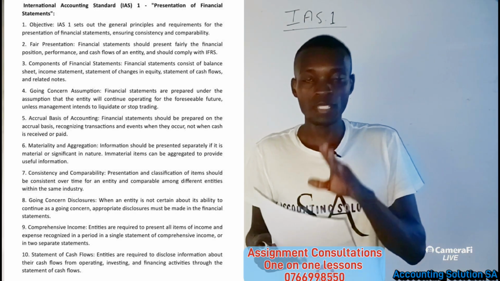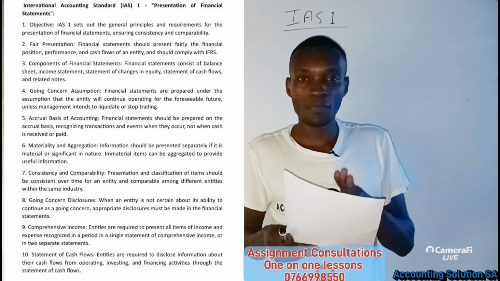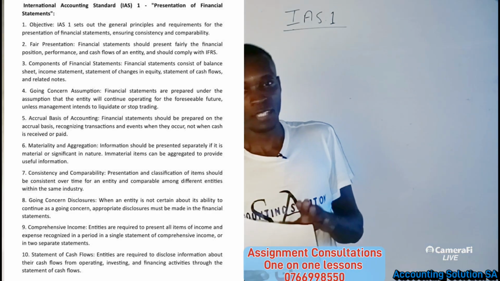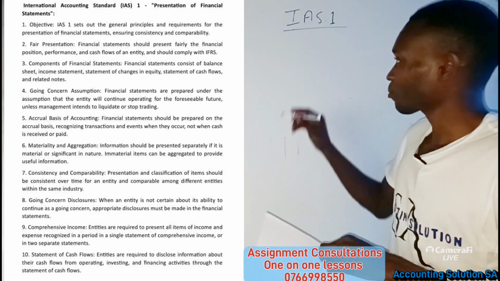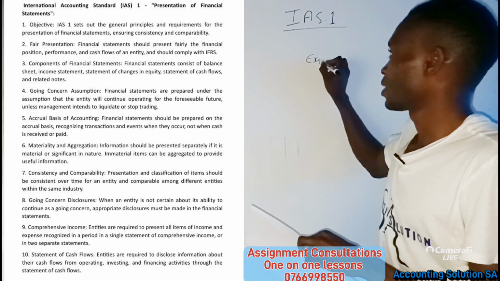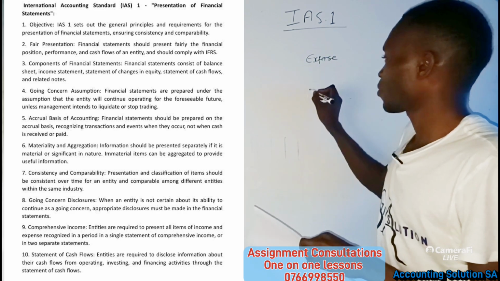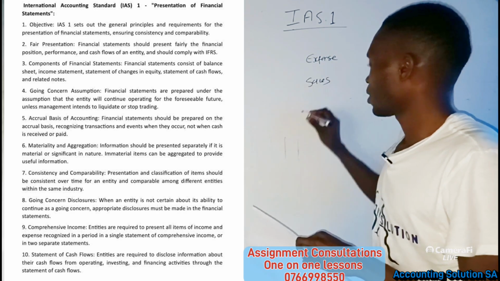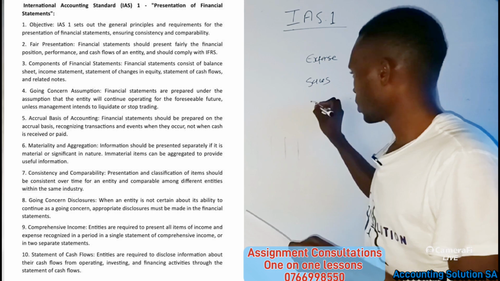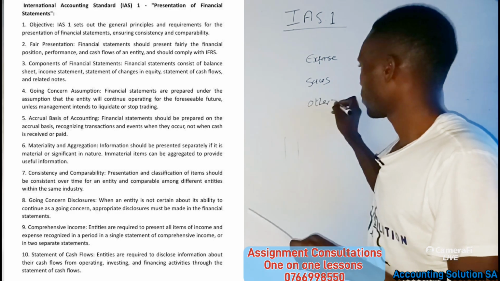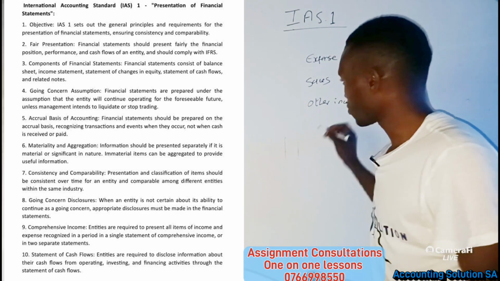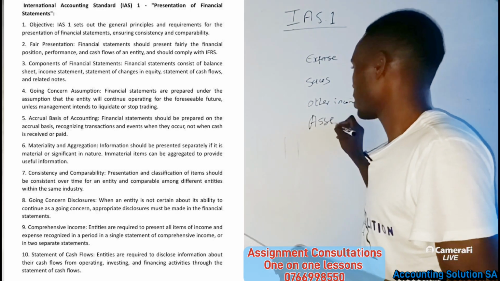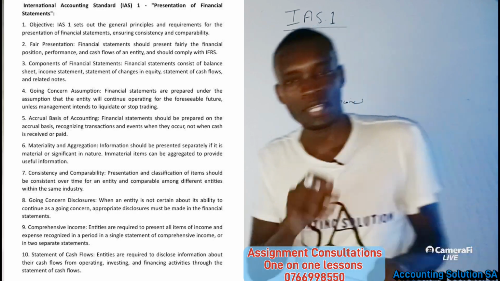Because if there was no this standard, guys, some people, when they prepare an income statement, were going to start from expenses. Then from there, they record sales. Then from there, they record other income. And some people were going to even include an asset under the income statement if we didn't have this standard.